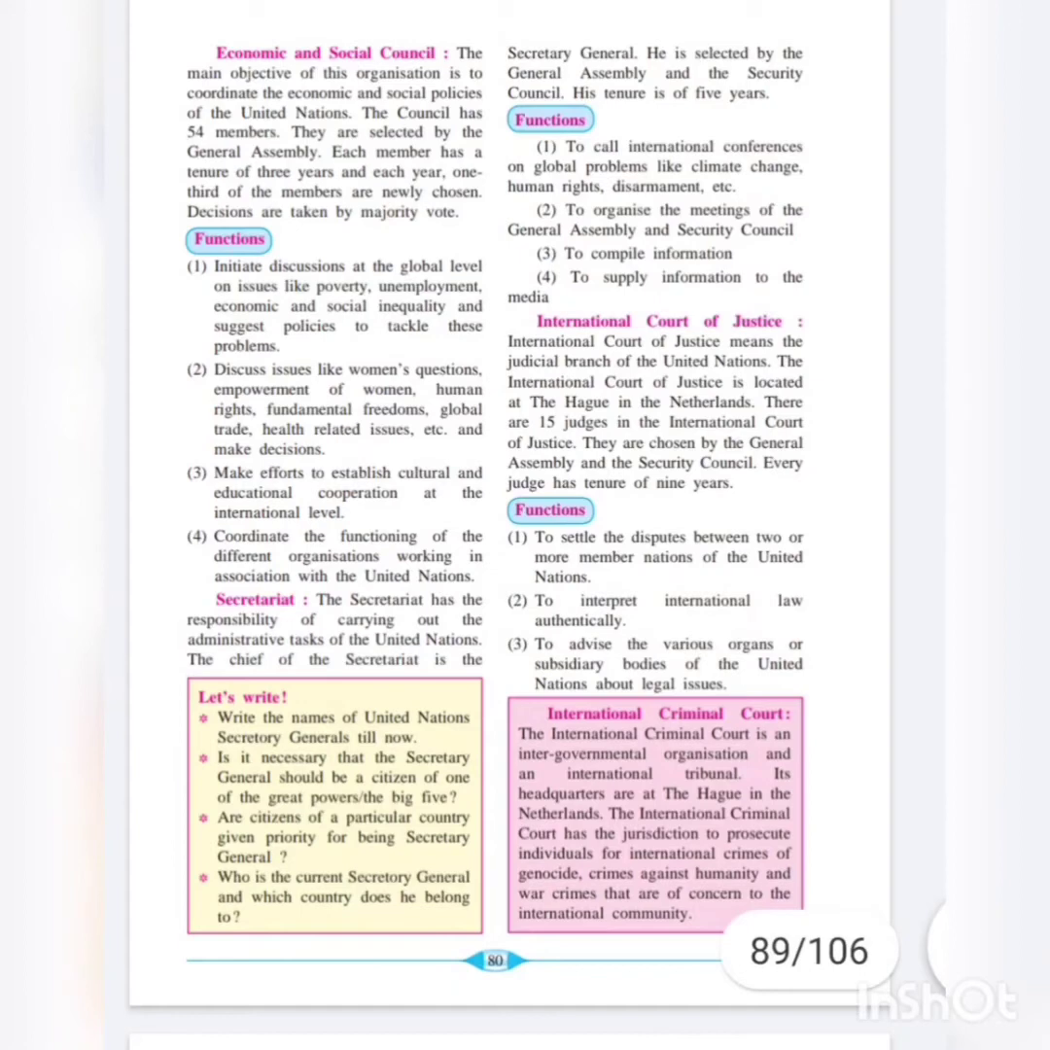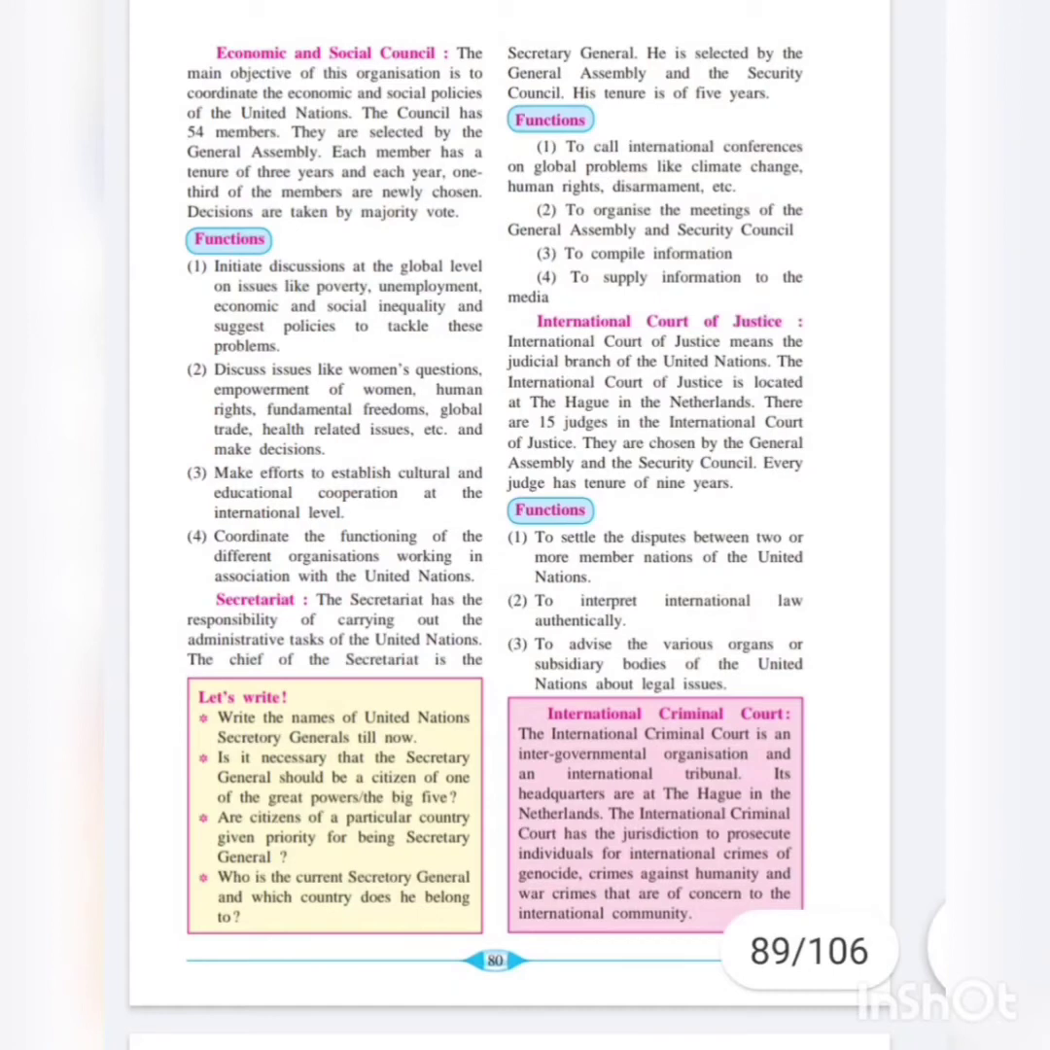These topics are discussed and decisions are taken. Make efforts to establish cultural and educational cooperation at the international level. And the fourth one is to coordinate the functioning of the different organizations working in association with the United Nations. Already on page number 79 we have studied that different organizations are there. So coordinate their functioning with the United Nations organizations.